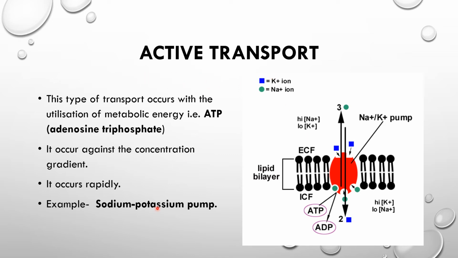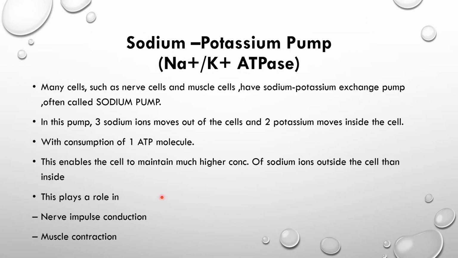An example is the sodium potassium pump. Many cells such as nerve cells and muscle cells have a sodium potassium exchange pump, often known as the sodium pump. In this pump, 3 sodium ions move out of the cell and 2 potassium ions move inside the cell with the consumption of 1 molecule of ATP, which converts into ADP.